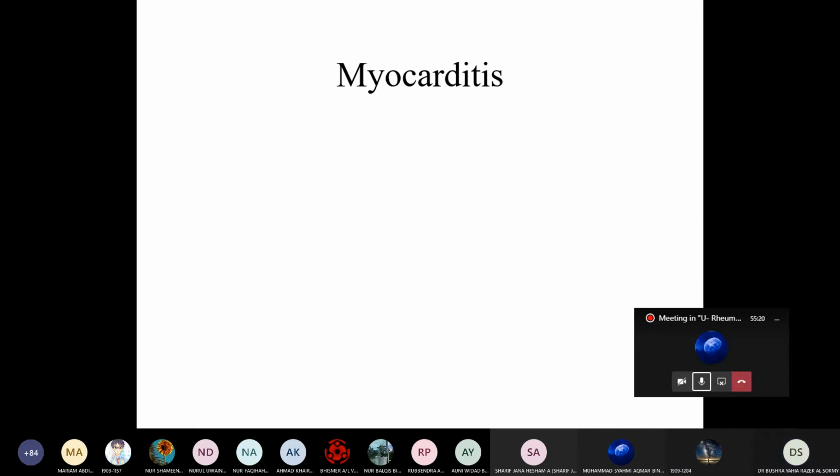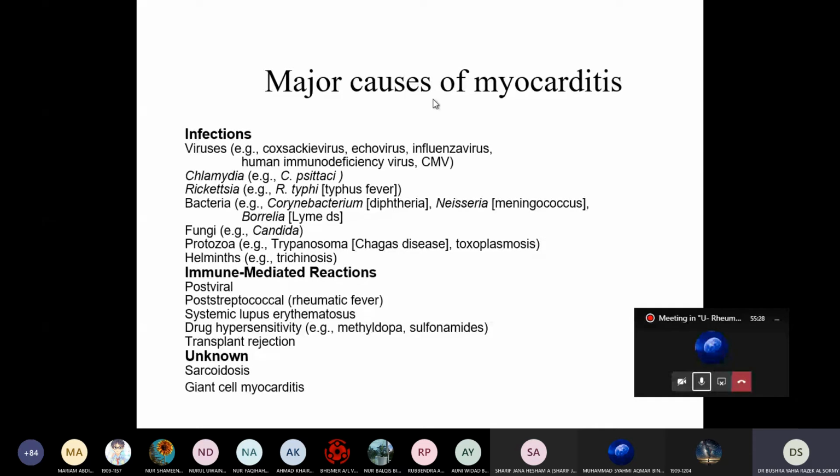Yes, doctor. Okay, we have now the myocarditis. Myocarditis means inflammation of the myocardium. What are the major causes of myocarditis? We have infectious causes like virus: Coxsackie virus, echovirus, influenza virus, human immunodeficiency virus, and cytomegalovirus.